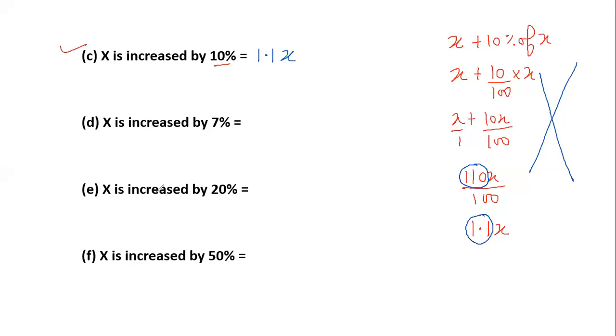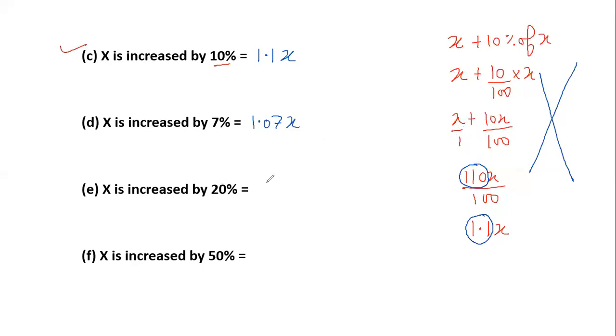Similarly, let's try the other one. If I say it's increased by 7%, I'll add 7 to 100, that is 107. So it will actually become 1.07 times. You just add it to 100, divide by 100. So you should directly know these values, because you don't have that much time in your SAT to keep on doing the same expression again and again.